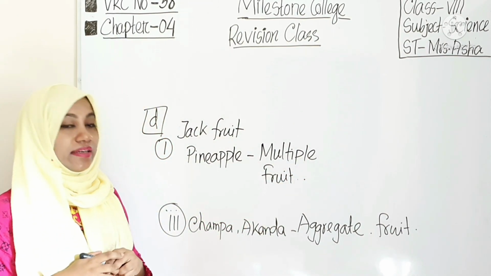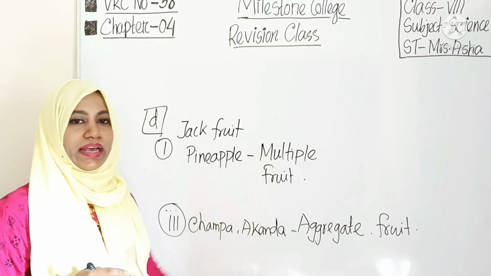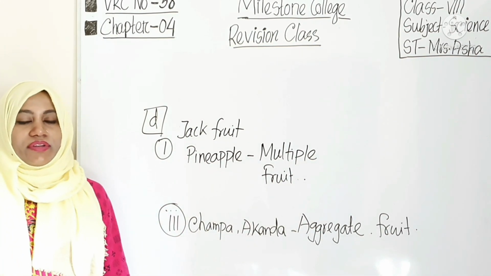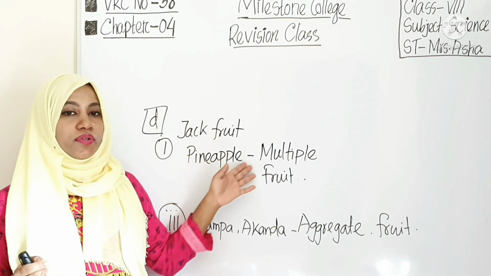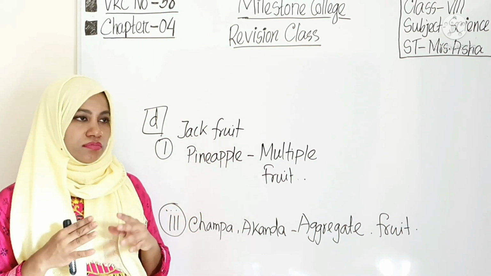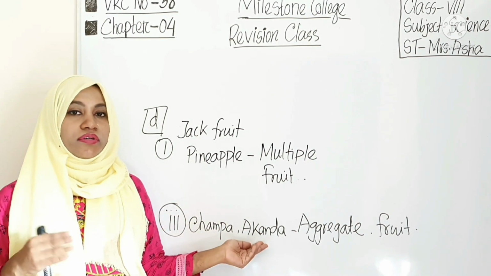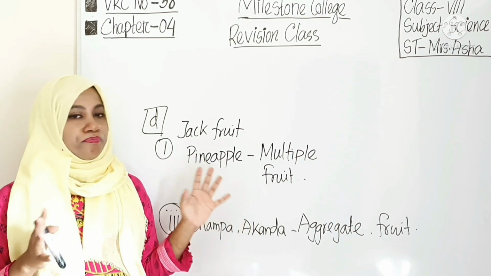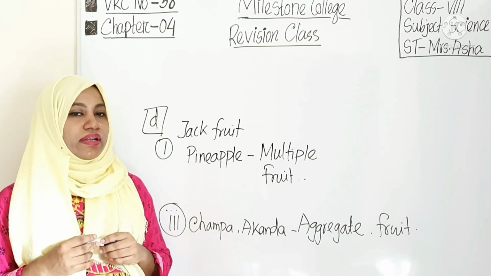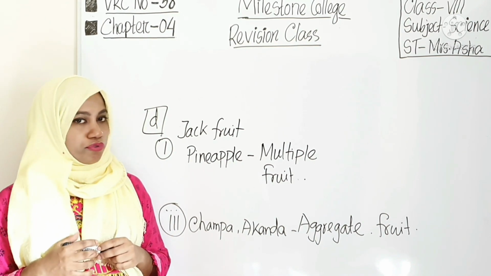Okay, and then you have to explain these multiple fruits and aggregate fruit, and then at the end you will write your higher thinking. Clear? At the end you will write your higher thinking. Jackfruit and pineapple, what is happening here? The inflorescence will combine. Inflorescence ovaries will combine, and here the merger of several ovaries will happen. So by this process actually various fertile parts of the flower combine and produce this type of fruits.